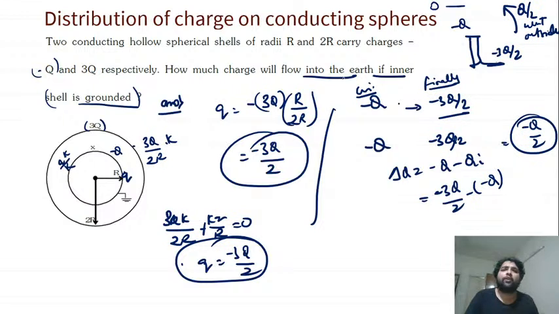प्लस Q से Q प्लस Q बाई टू हो गया। How much charge fell outside? Q बाई टू charge went outside. सेम वे माइनस Q से और घटा, तो माइनस 3Q बाई टू, which means प्लस Q बाई टू चार्ज फेल आउटसाइड। राइट, this is why I am telling, मतलब फॉर्मूला अप्रोच से ये it will become tough to understand.